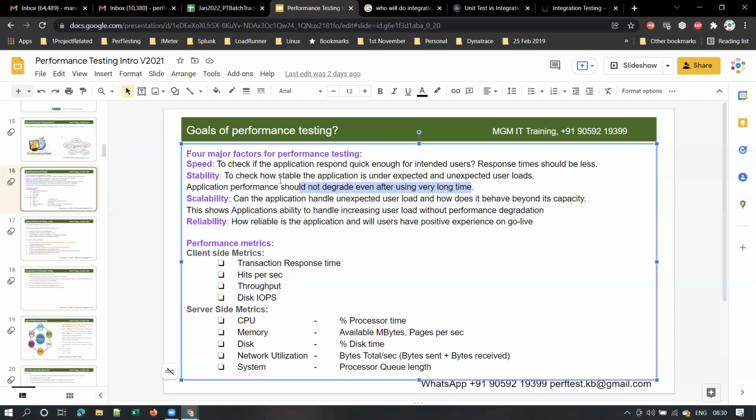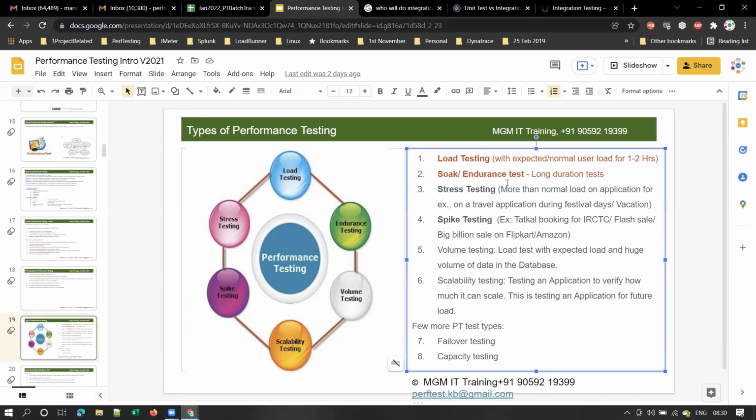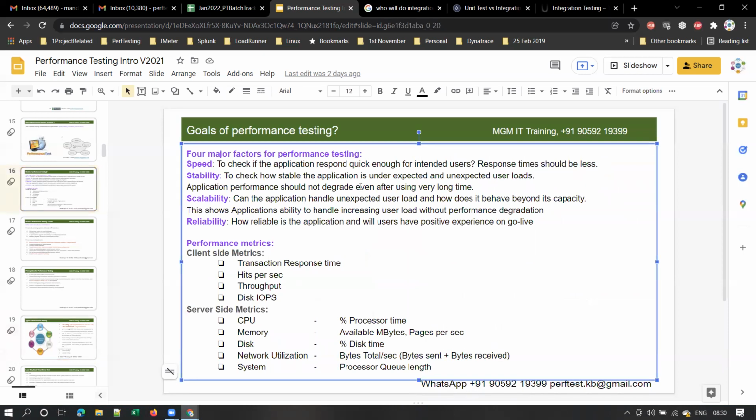We will discuss this. These are not different types of tests. Let me tell you something. Actually, there are different types of tests. Then we will discuss what is stress testing, what is spike testing, and scalability testing, we will revisit this. These are not different types of tests. These are some important reasons why we do performance testing.